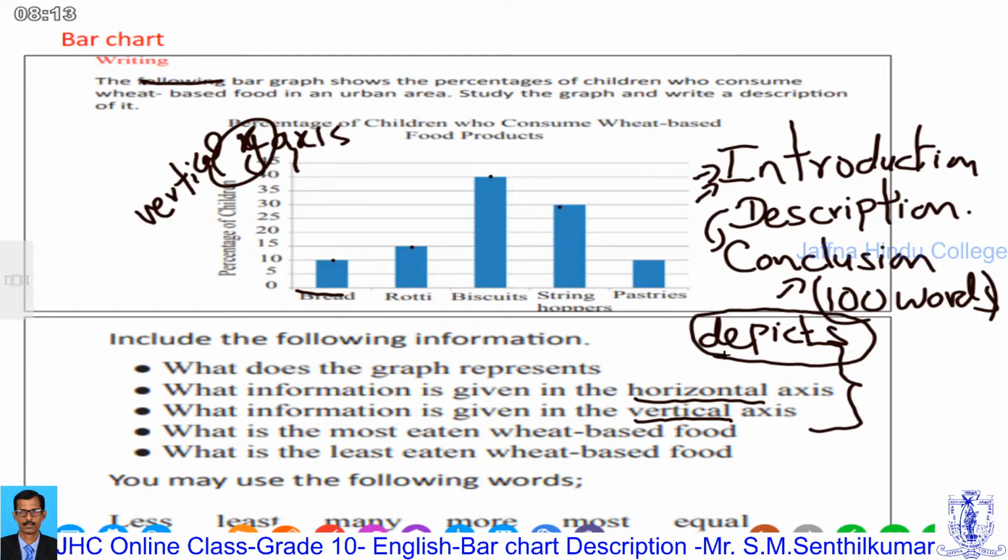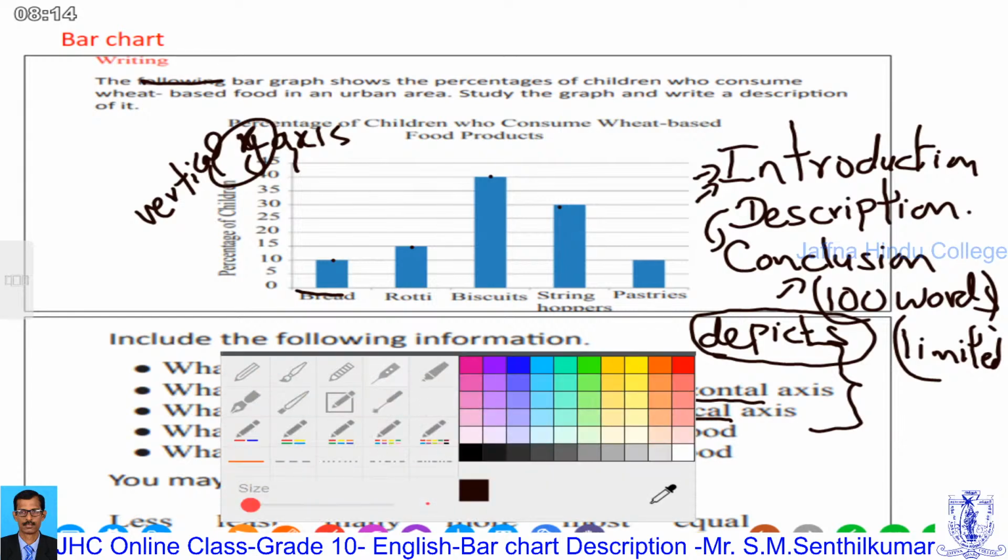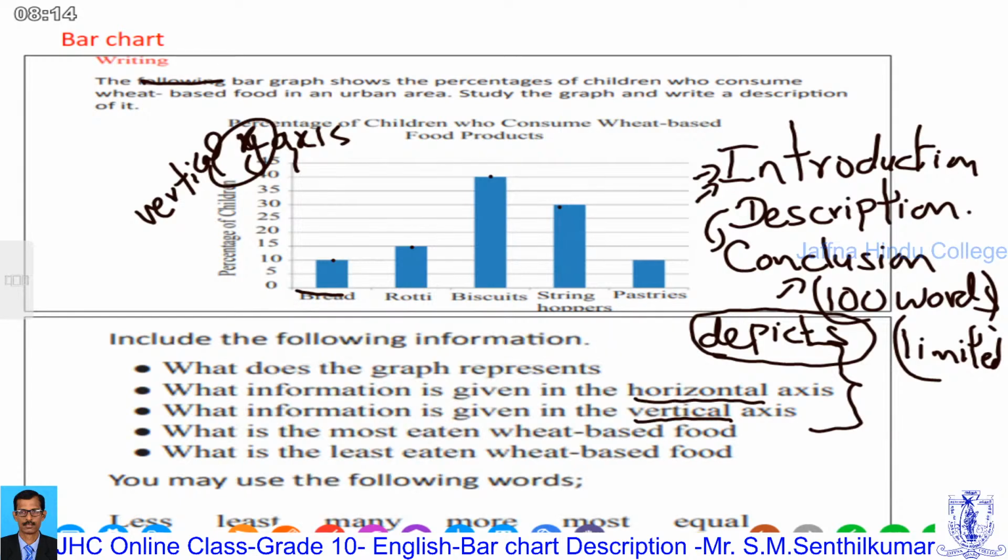If you use the one word "shows" again and again, while awarding marks they consider that you have a limited range of vocabulary, so you can't get full marks in the language part. In your marking criteria, they give it as C, L, O.